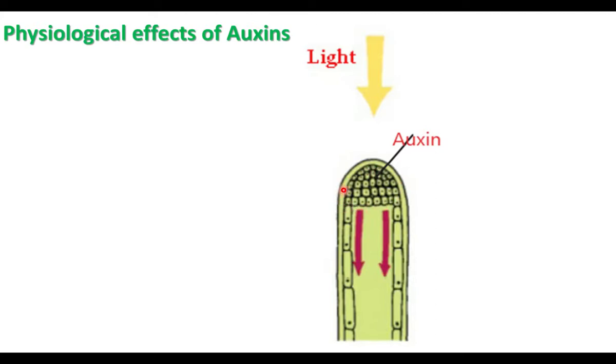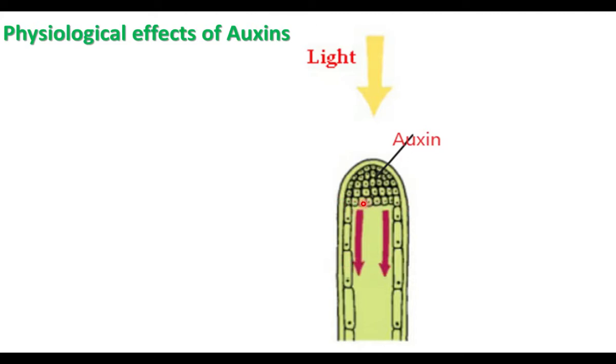The apical meristem undergoes cell division, so the number of cells increases in this apical meristem, and auxin produced at the tip of the plant spreads downwards and controls cell elongation.